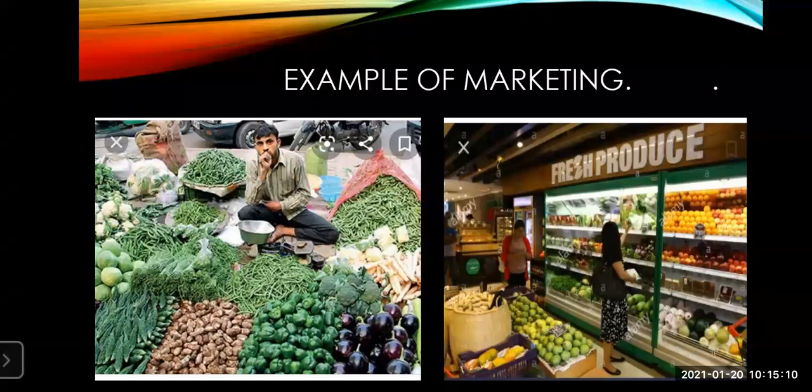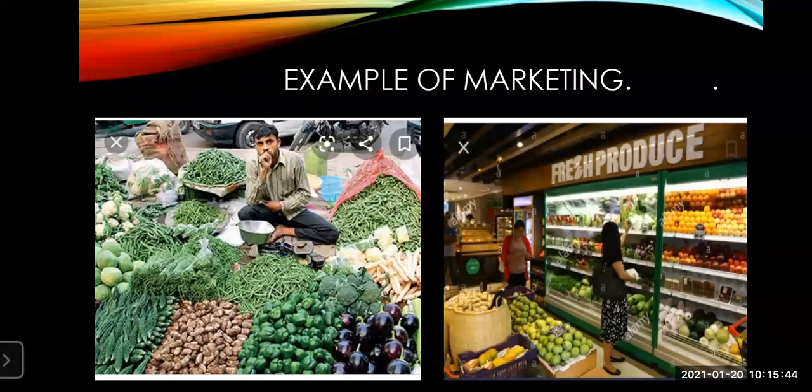Now Dondiba's commodities lack this. Even Dondiba's vegetables were very fresh, fresh products from his own farm. But still Dondiba's commodities lack this. This was understood by his son, and he made changes over there with the help of the concept of marketing. And this is where marketing comes in: an act of presenting an activity or product in the best possible way.